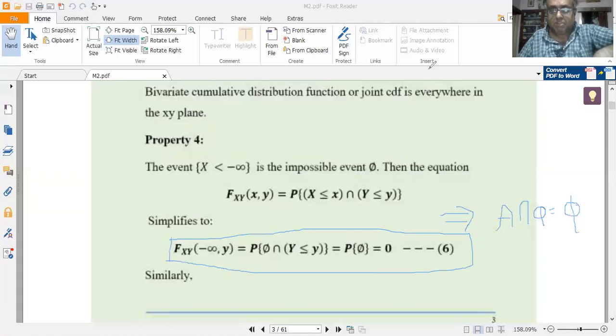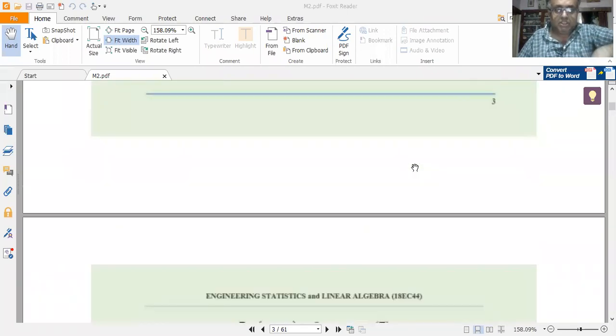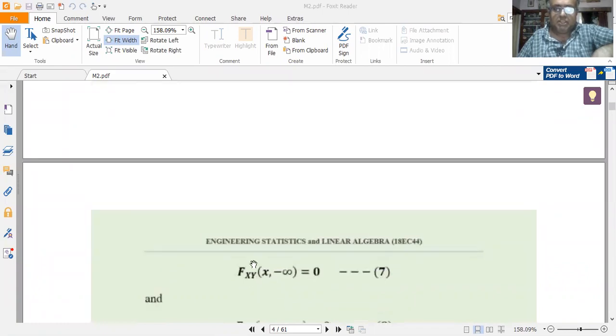While solving the problems, we should be using it. Okay. Next, moving on further. Similarly, what would be fxy of x comma minus infinity?